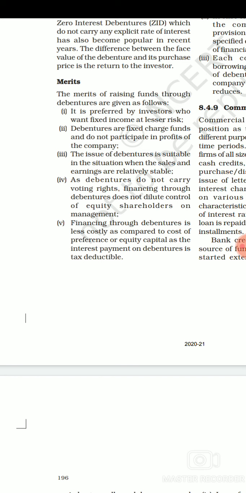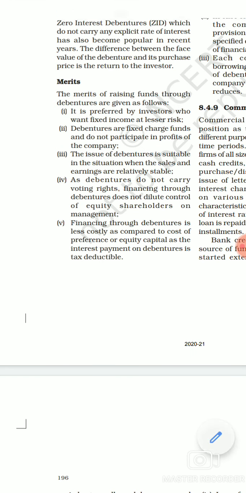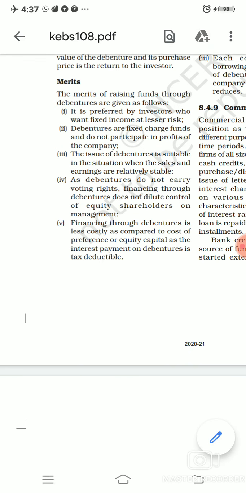Next is, as debentures do not carry voting right, financing through debentures does not dilute control of equity shareholders on management. Now this is a very important point for debentures, and this advantage is from company side. Company side or organization side. Why? Because if you are raising funds by giving equity shares, the people who purchase the shares will also have the ownership quality, right? They can also participate in the day-to-day operation of a management.